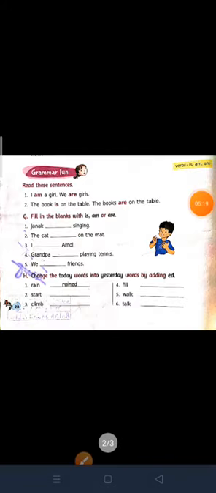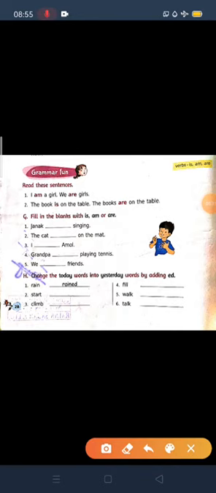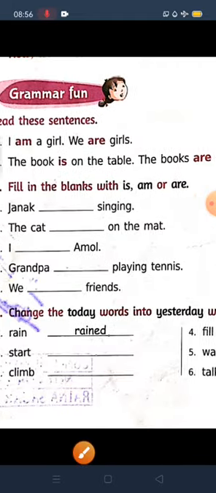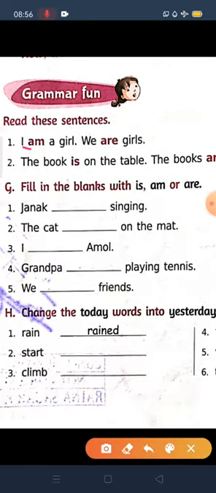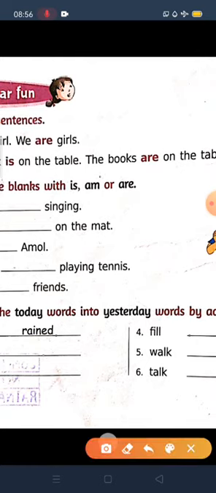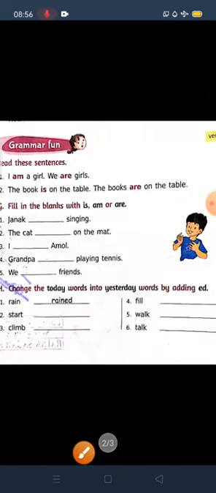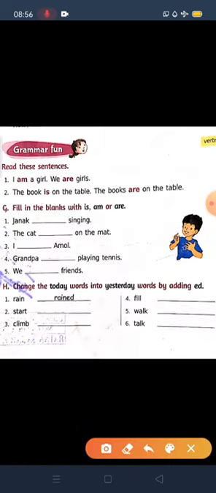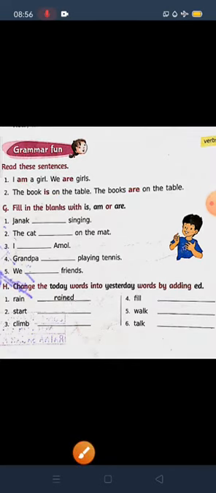Look at here, read these sentences. At first we will read these sentences. I am a girl. We are girls. This book is on the table. The books are on the table. Children, I hope all of you may get confused, like here am is written, here are is written, here is is written, again here is written. So why have these types of words been added, we will know.